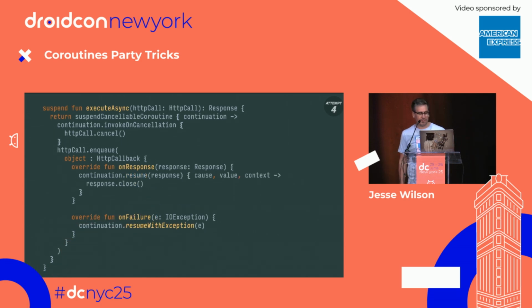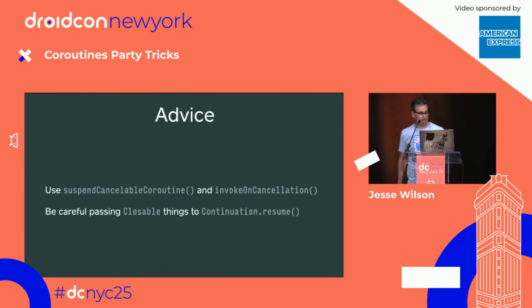And so in this case, there's an overload of the resume function that says, before you deliver this response to the caller, if I get canceled in that case, here's how to tidy up. And that solution actually works. This is kind of hairy, weird code, and it's particularly difficult to test. But if you are using coroutines and cancellation and you're canceling I/O things, you have to write all this work.